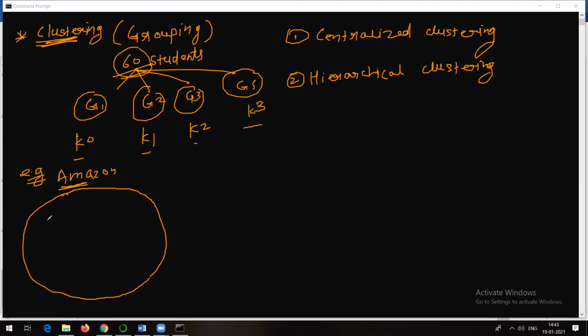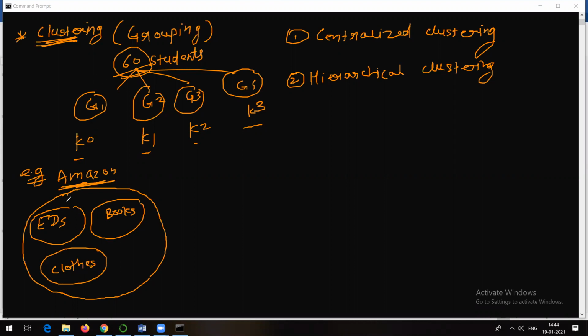For example, there are some electronic devices, right? So this is one cluster, all the electronic devices. Maybe there are books. This is another cluster. Maybe there are clothes, so this is another cluster, and so on. So that's why Amazon is the best example to understand clustering. In the background, it makes use of this only, right? So all the products on Amazon are divided into different clusters or groups. This one is the example of centralized clustering.